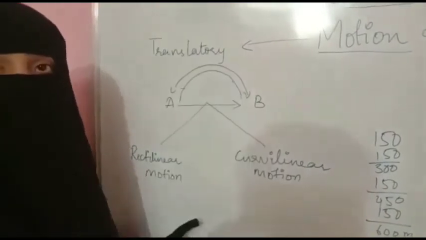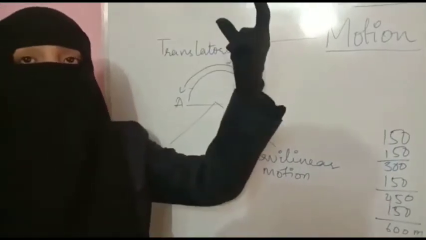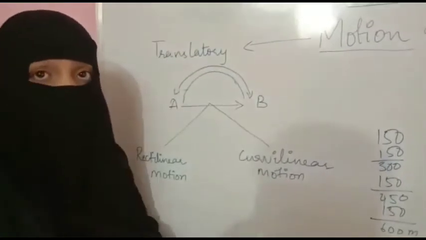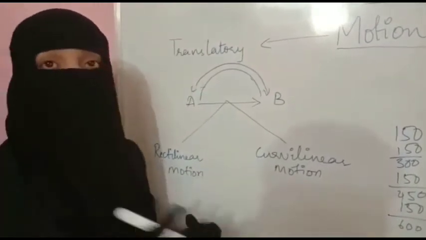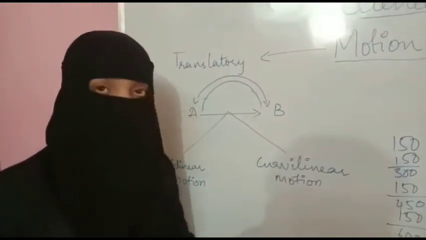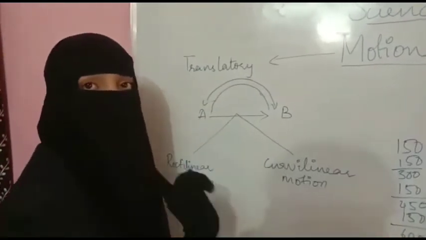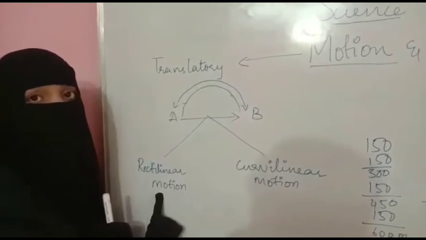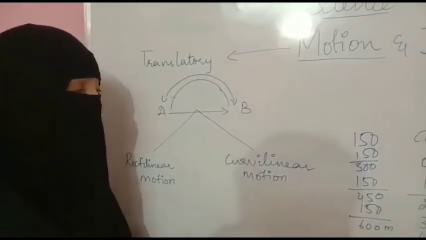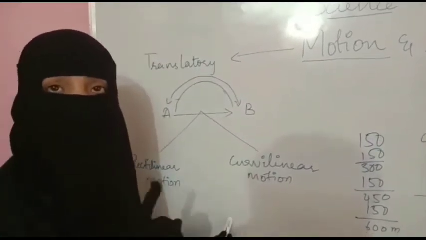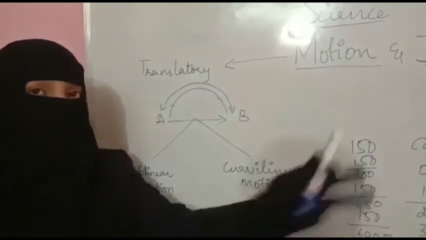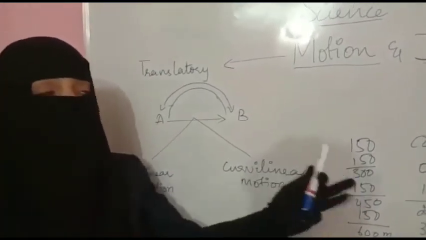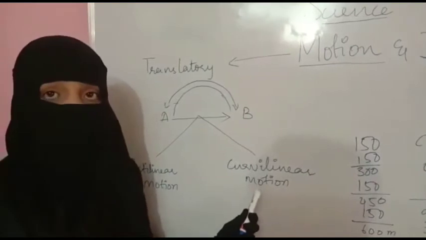Examples of rectilinear motion: an apple falling from a tree, straight from the tree to the ground. Soldiers marching in a parade. How will soldiers be marching? They will be marching in a straight line. They won't take curves. So soldiers are in rectilinear motion. Next, a car taking a turn. When it takes a right or left, it follows a curved path, so it is curvilinear motion.